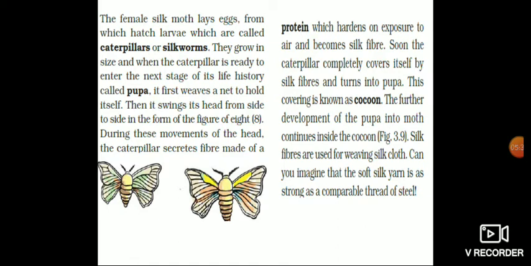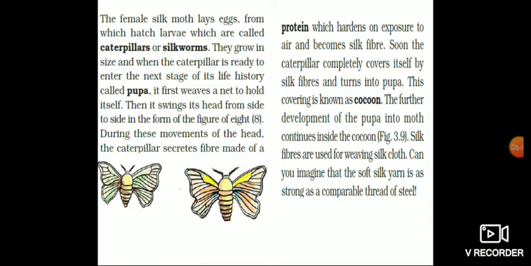Okay, so whatever the pupa is changing into moth, everything is happening inside the cocoon. Then after that, the silk fibers are used for weaving silk cloth.